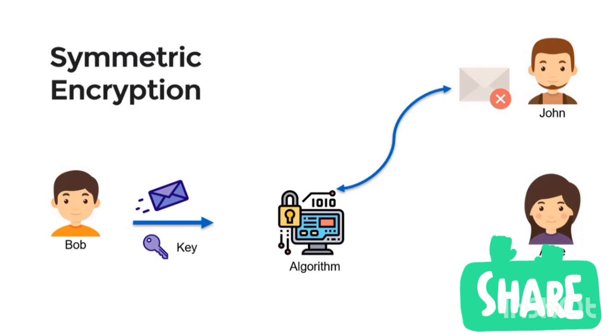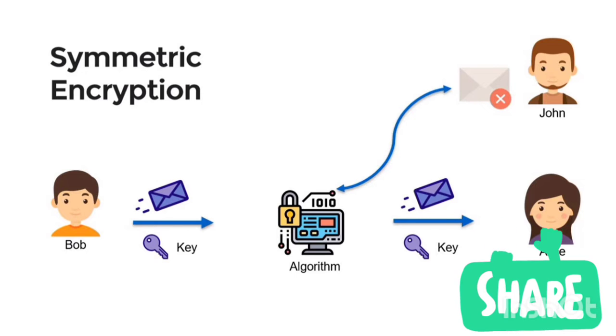He doesn't have the secret key, so he can't decrypt the message. On the other side, Alice receives the message and decrypts it using the secret key, and she can read the message. So this is how symmetric encryption can transfer data securely.